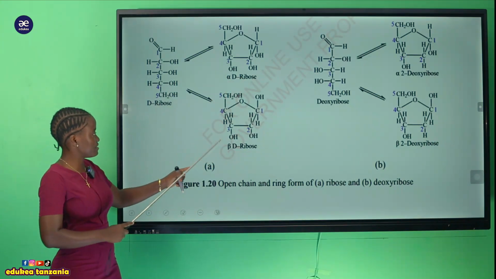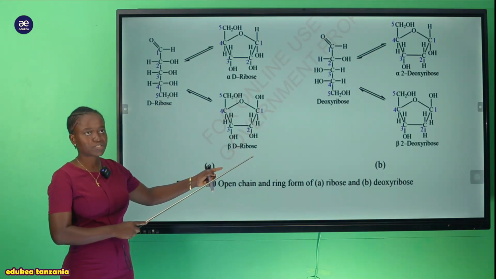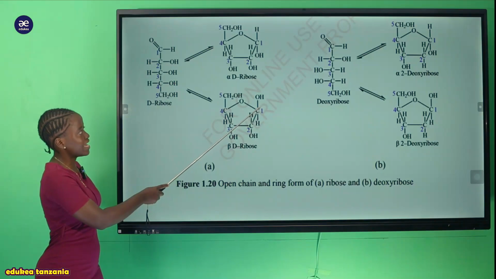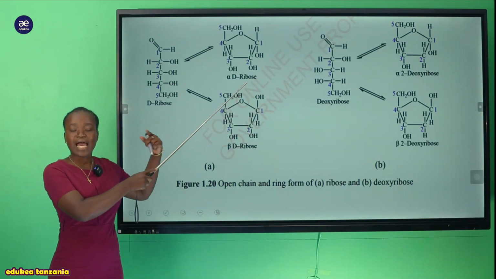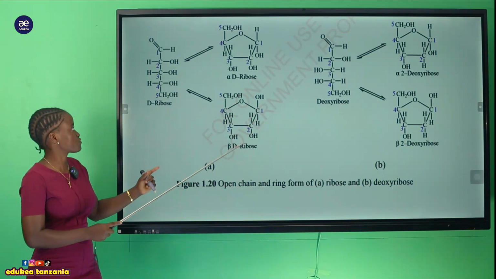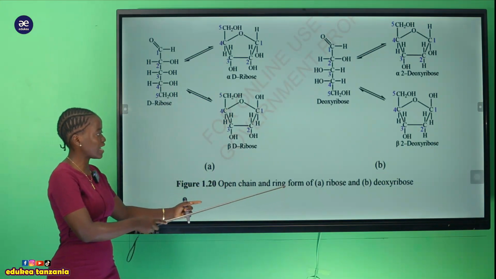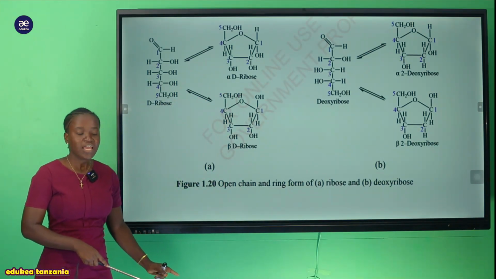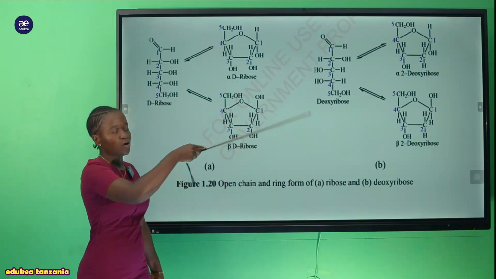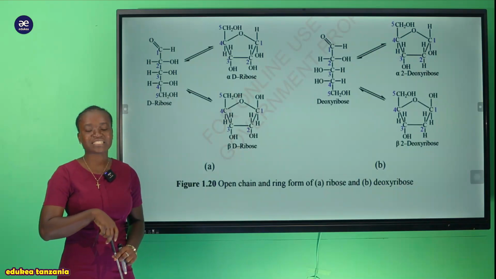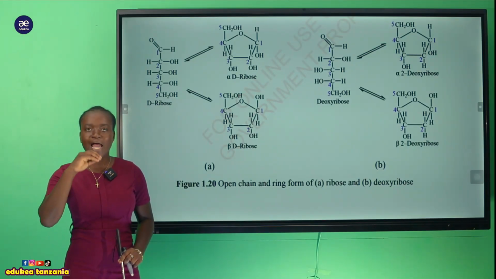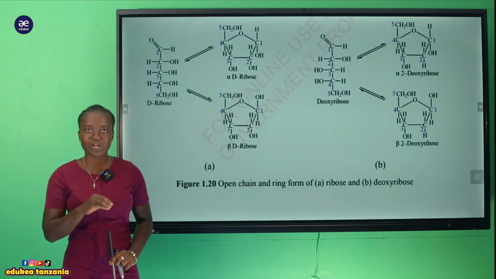And this is termed as a beta ribose because the hydroxyl group, now you can see in the carbon number 1, tends to project up, or above the structure. So that brings about the isomerism which occurs in the ribose sugar. The same as in the deoxyribose sugar. And this one is the structure of the deoxyribose sugar. But it is different. Why? It's because of the alpha or beta hydroxyl group projection in that structure.